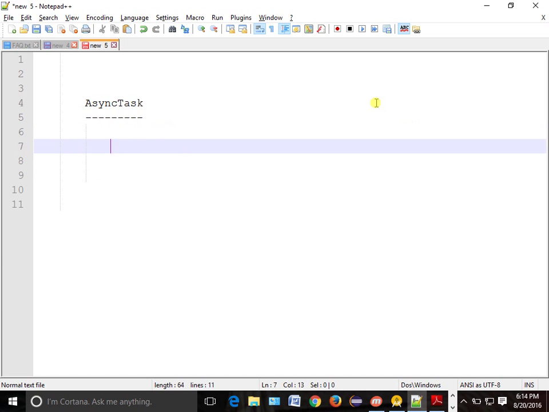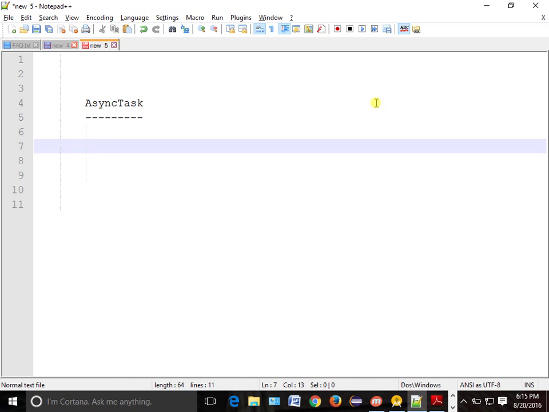So what is an AsyncTask? It is a multi-threading environment. Suppose you want to do a task which is very expensive. Where should we do it, in the main thread or a background thread? We should do it in a background thread. If you do it in main, your main thread will be stuck, and it will not be able to respond properly. Then you will get a problem called ANR. What is ANR? Application Not Responding.